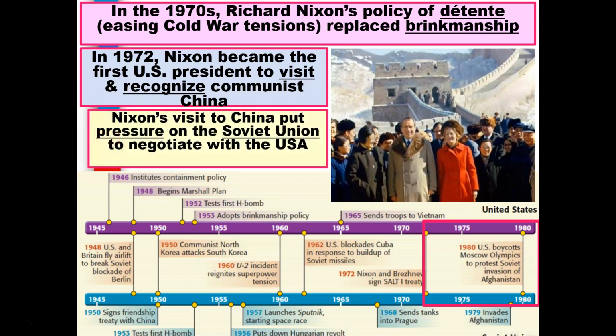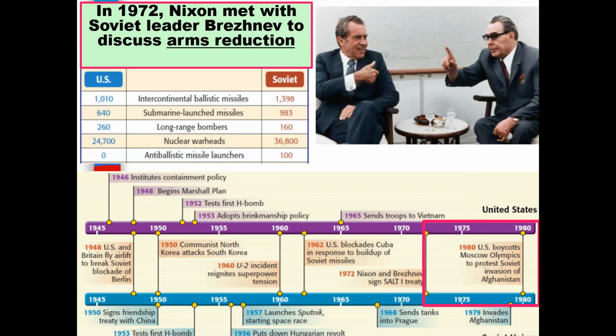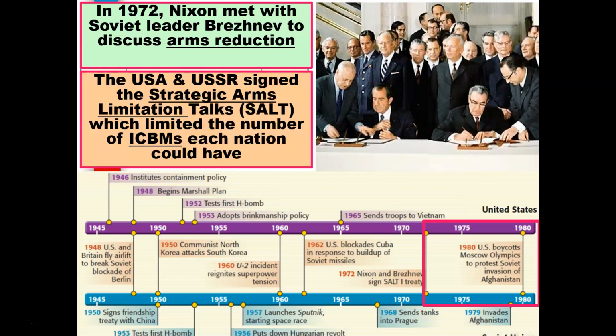Nixon's visit to China put pressure on the Soviet Union to negotiate with the United States. And in 1972, Nixon was able to meet with Soviet leader Brezhnev to discuss arms reduction. The United States and the USSR signed the Strategic Arms Limitation Talks, better known as SALT, which limited the number of intercontinental ballistic missiles each nation could have.